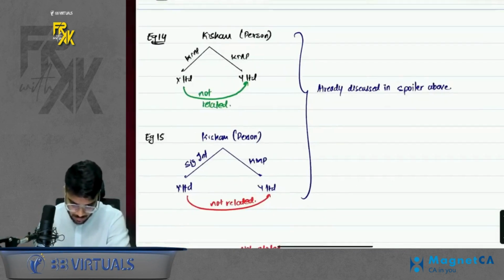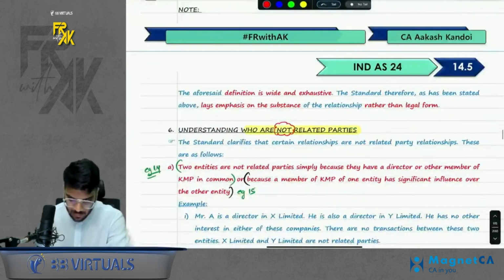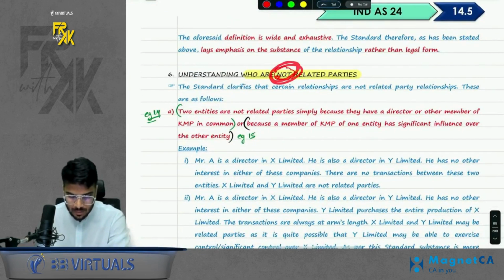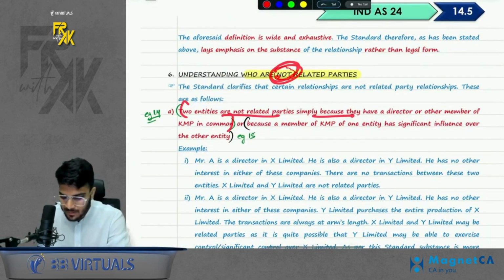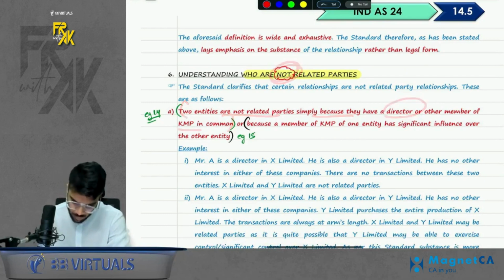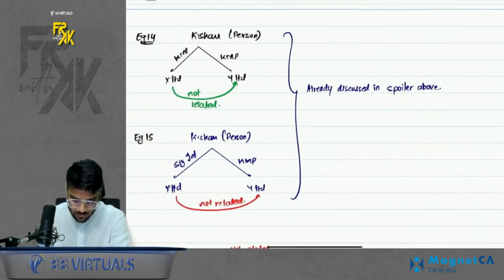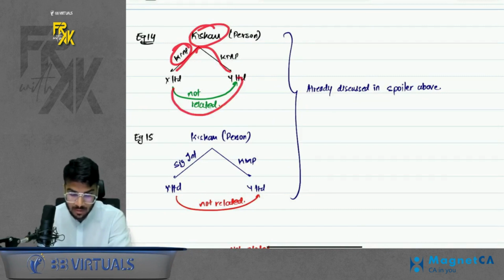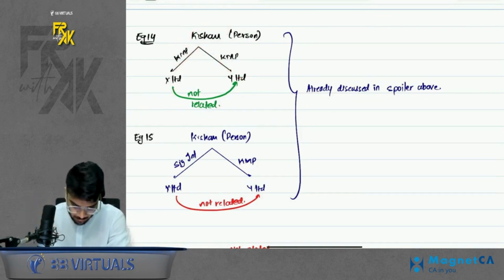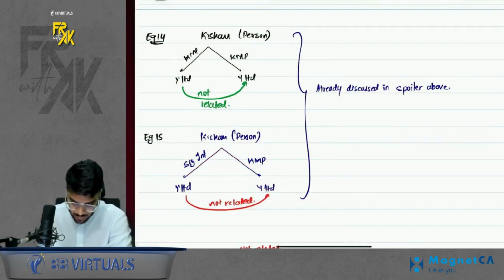Okay. Chalo. This is covered. Next. Understanding who are not related parties. Two entities are not related simply because they have a director in common. We already discussed this. Just because a person is KMP in two companies, they are not related. Already discussed in the spoiler above. Same. One influence, one KMP, not related. We discussed in the spoiler above.